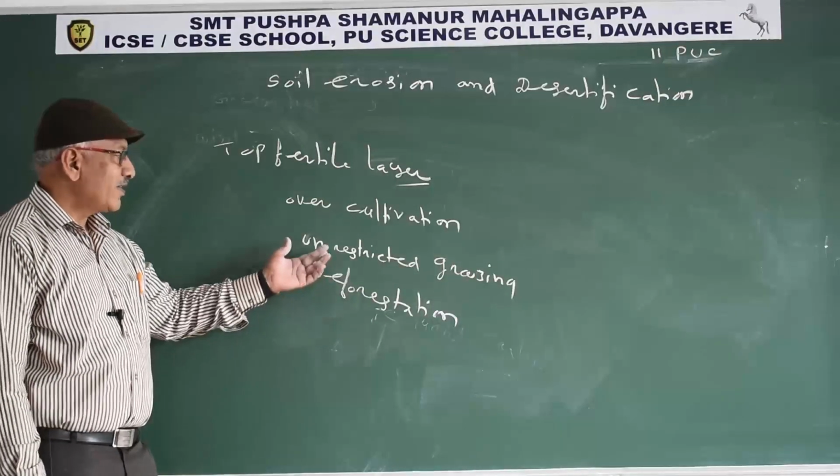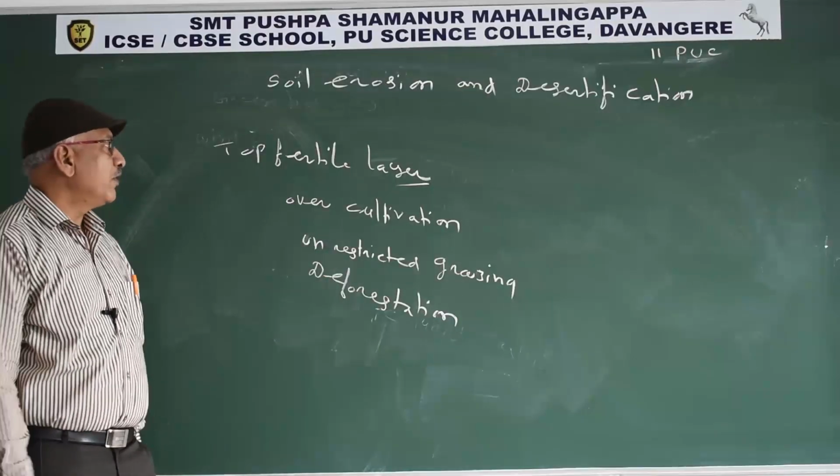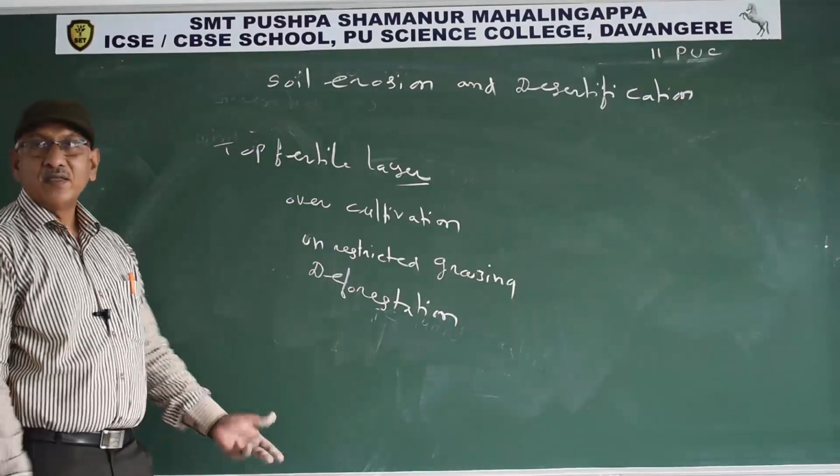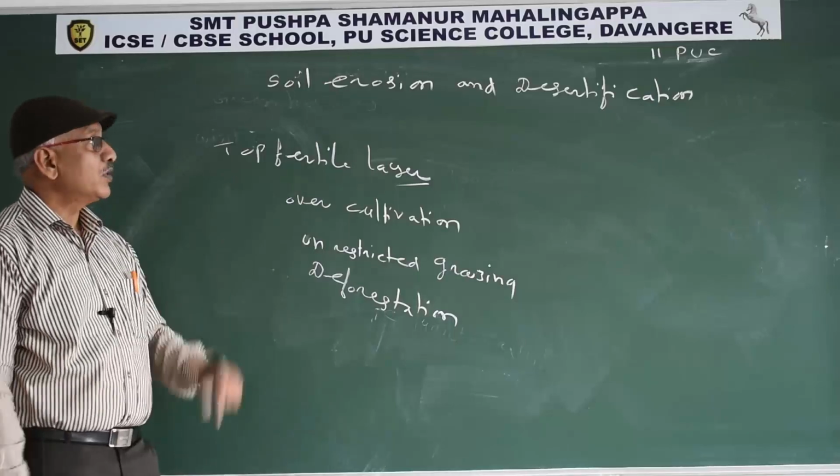So deforestation, unrestricted grazing, and over cultivation cause the top fertile soil to be lost. That is soil erosion.